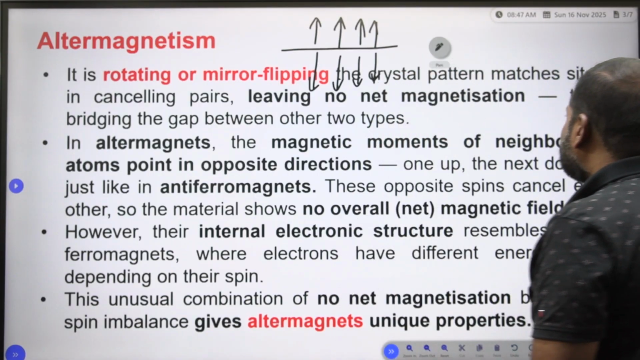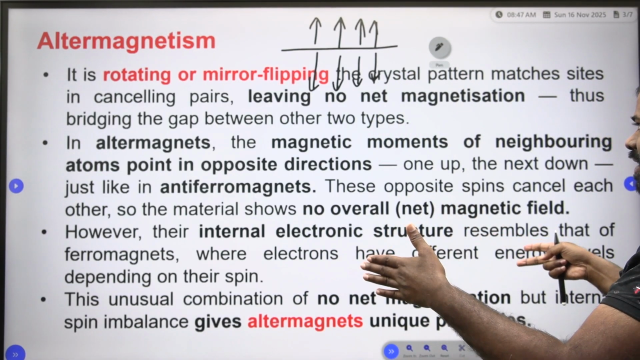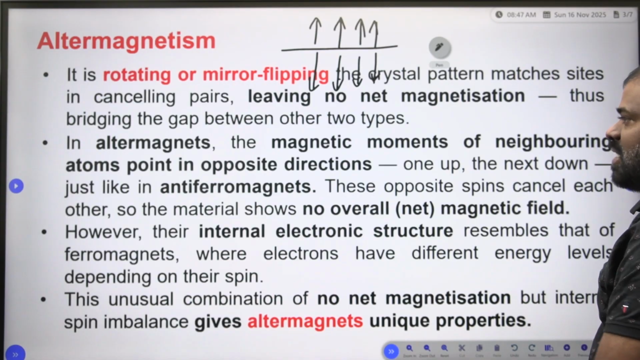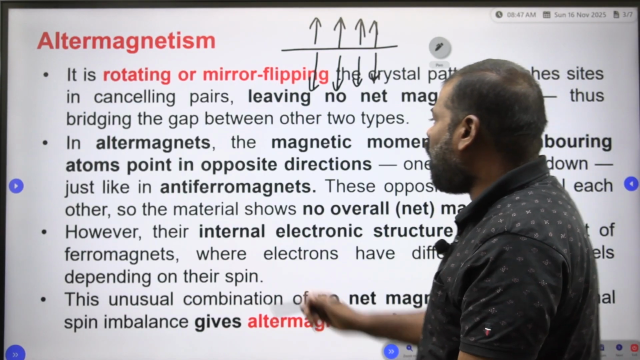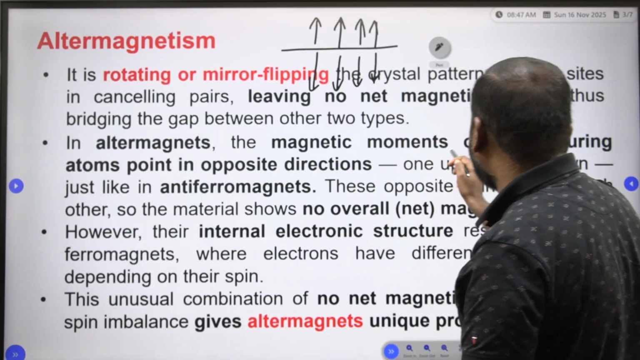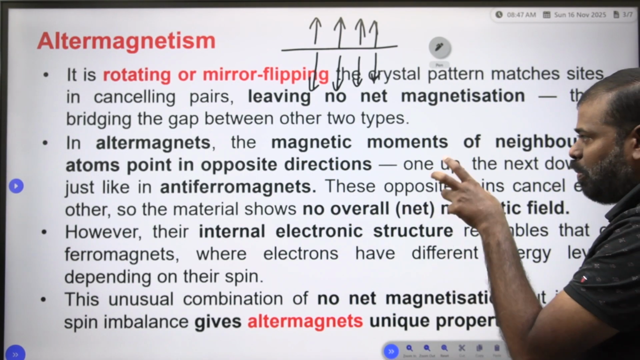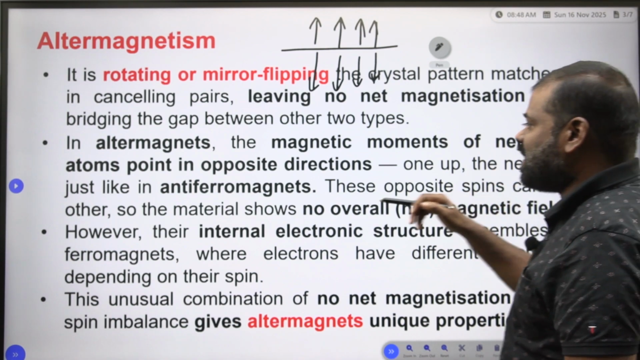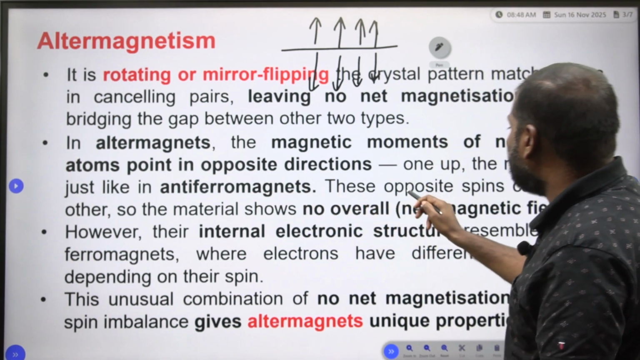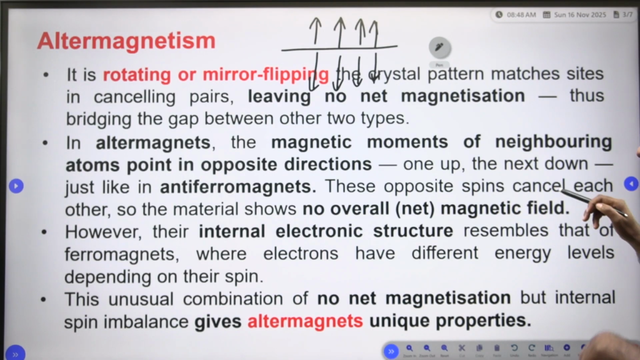The crystal pattern matches sides in cancelling pairs, leaving no net magnetization, thus bridging the gap between the other two types. In altermagnets, the magnetic moments of the neighboring atoms point in opposite directions, one up and the next down, just like anti-ferromagnetism. So these opposite spins cancel each other.